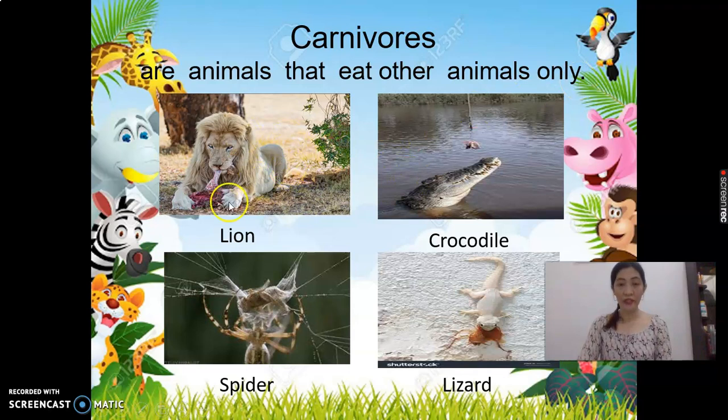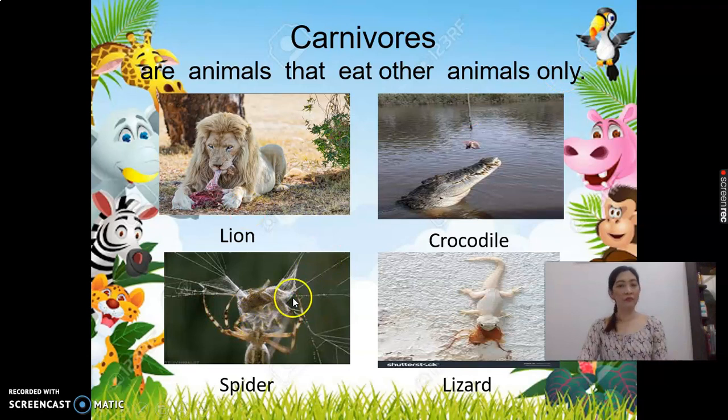The first example is lion. Lion is carnivore because it eats other animals. Number 2 is crocodile. Crocodile is carnivore because it eats other animals only.